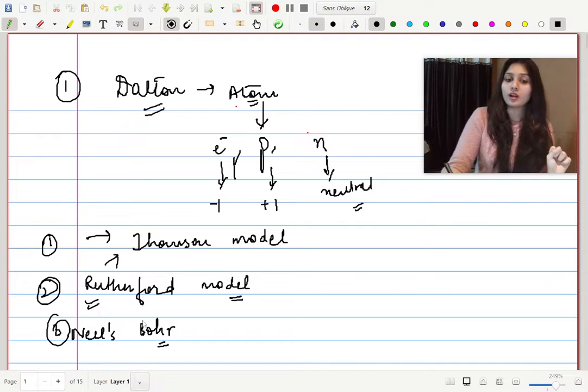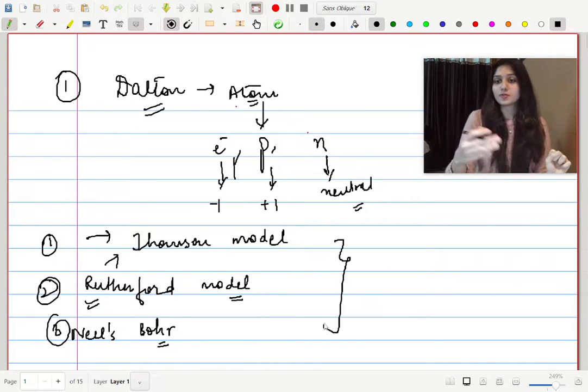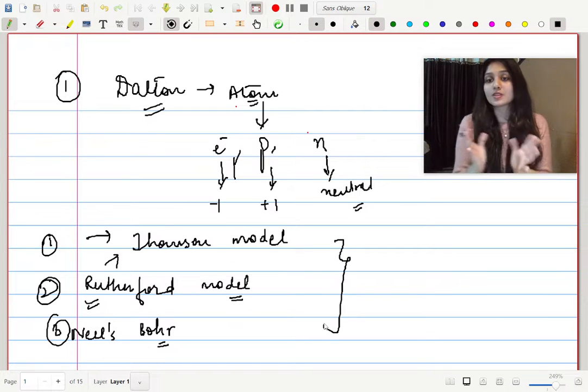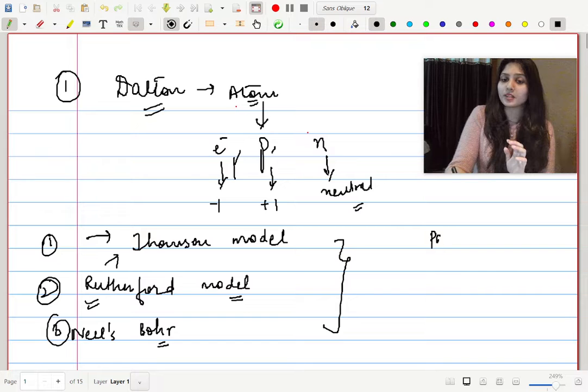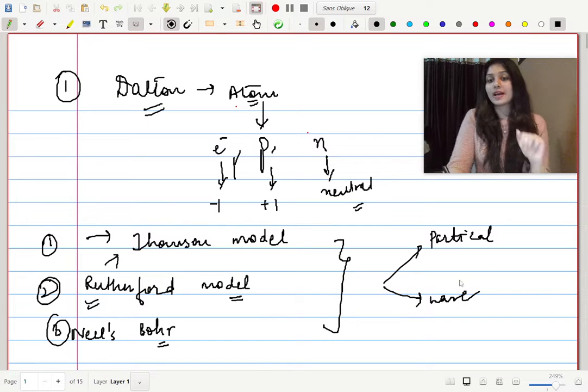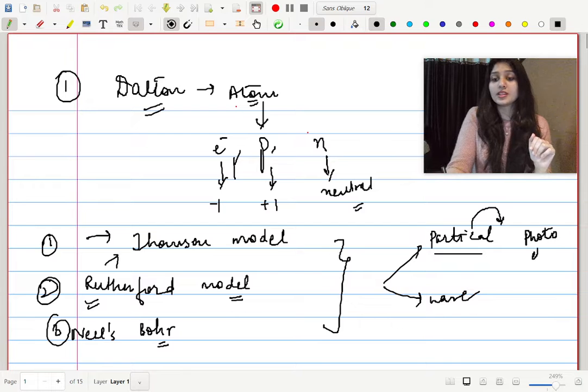I have already discussed in the videos before this one what electromagnetic radiation is, and how it has a dual nature. Dual nature means it has a particle nature as well as a wave nature. These are the two natures that electromagnetic radiation has. What is the proof of particle nature? We have the photoelectric effect, which is a very instrumental proof of the existence of the particle nature of light. This will be discussed in detail in the next video.